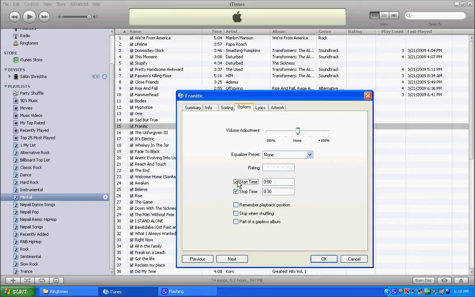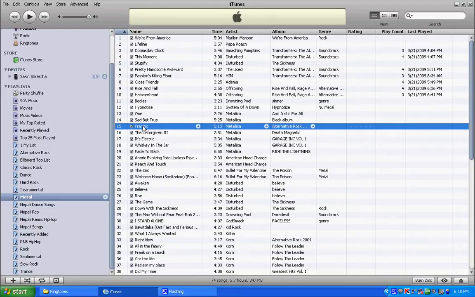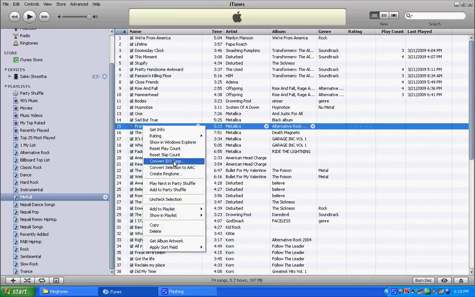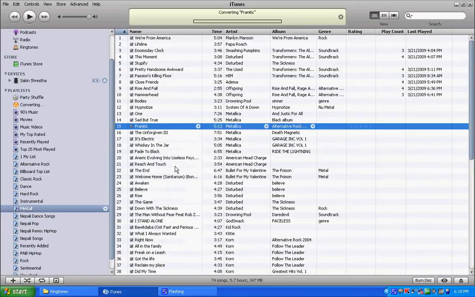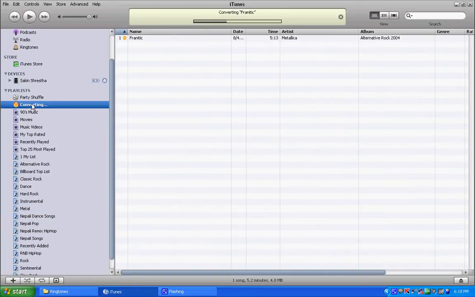Then click on OK. Then right click on it, click on Convert Selection to AAC. Converting. It's been converted now. Go to the song Fanatic. Here you can see it's the 30-second one.